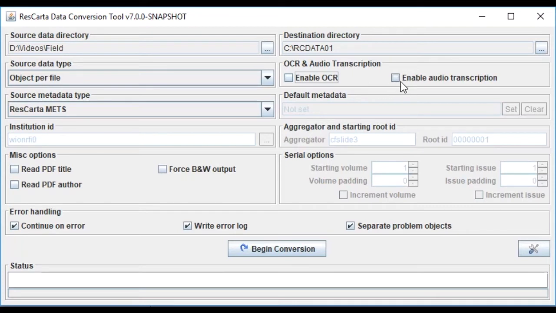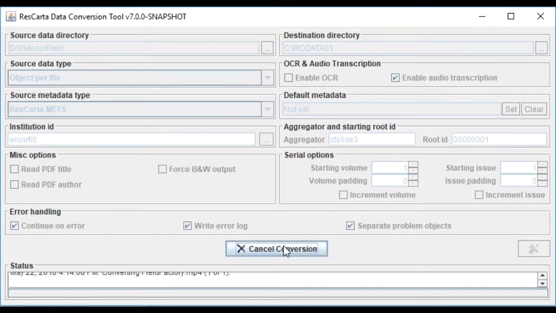Now, we're not doing OCR, but we might want an audio transcription of that video file. What this will do, if you're doing audio files, it actually embeds it into the WAV file. In this case, we're going to create an SRT file, or a file that will allow us to do subtitles. Okay, I'm going to click the conversion file.